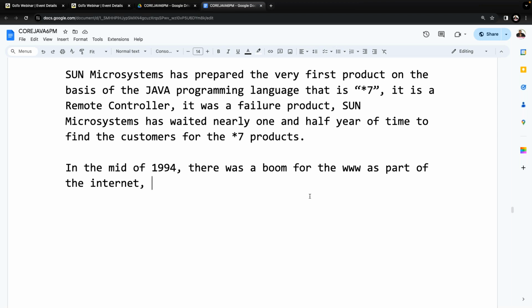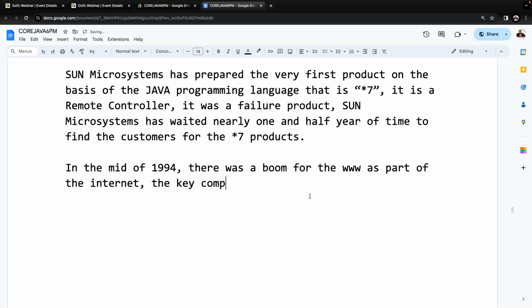But outside of India, the internet era started in the 1980s, of course. But the boom was there from 1994 onwards. This is the starting point. In the mid of 1994, there was a boom for the www as part of the internet.